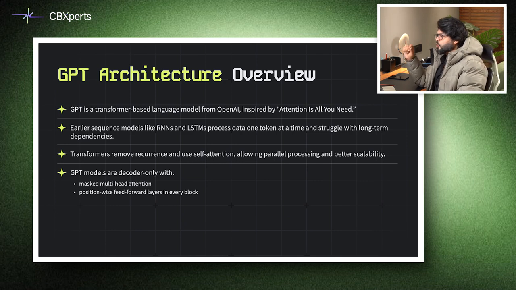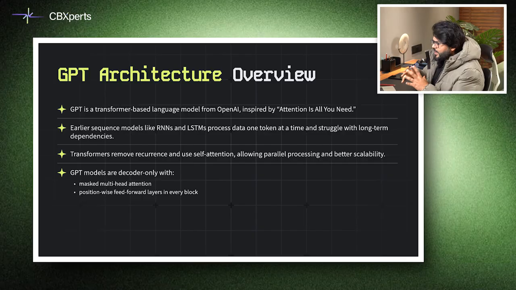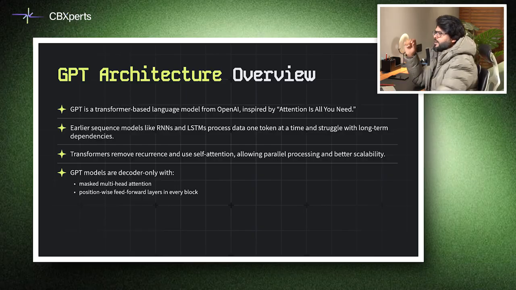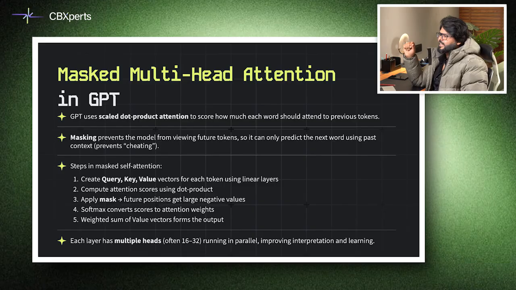The slide shows stacked decoder blocks, each containing multi-head attention, a feed-forward layer, and residual connections. So this is important to understand. This slide is going to explain to you, and the reason for this is to show you a stacked decoder block, each containing multi-head attention, feed-forward layer, and residual connections that build the blocks of GPT. And this brings up a concept which is masked multi-head attention in GPT.